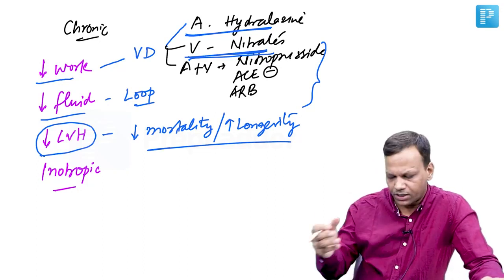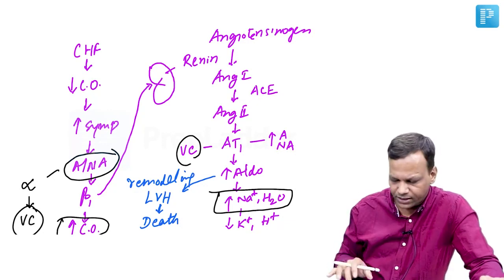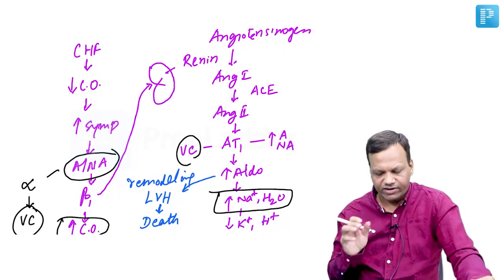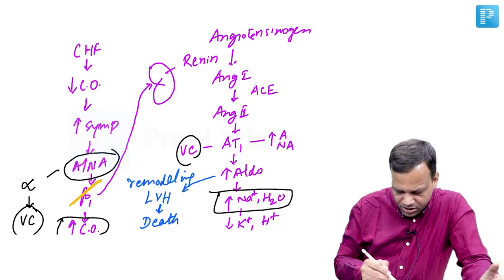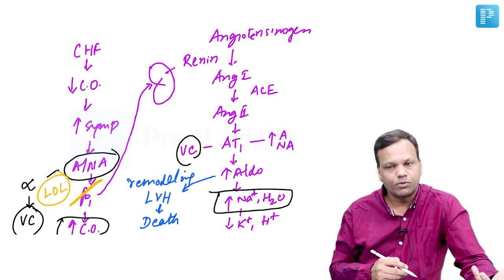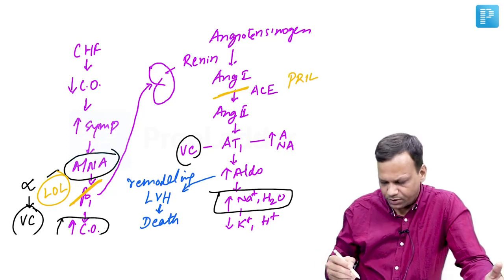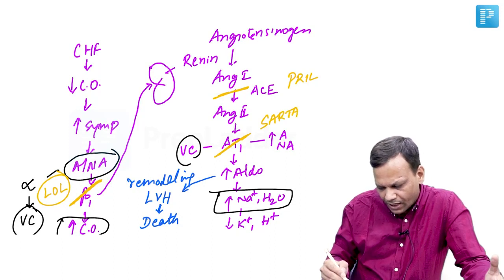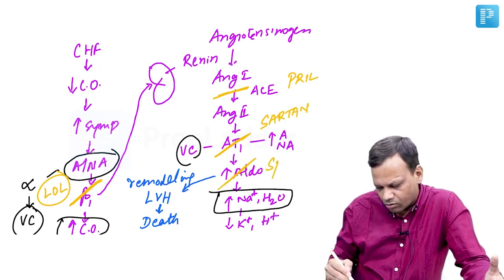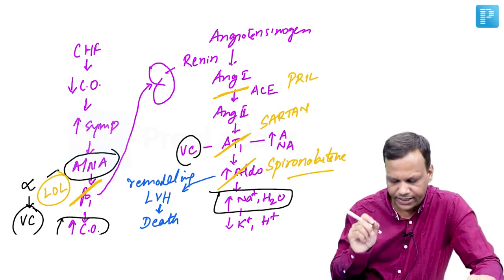Remember, dopamine, dobutamine, nitroprusside, hydralazine are drugs which only give symptomatic relief. But the drugs which decrease mortality are those which decrease left ventricular hypertrophy, and that is done by 4 types of drugs. Right in the beginning, beta blockers, the drugs whose names end with lol, like metoprolol. ACE inhibitors, drugs whose names end with pril, like captopril, lisinopril. AT1 receptor blockers, the drugs whose names end with sartan. And the aldosterone antagonist is spironolactone. So these are the main drugs which decrease mortality in congestive heart failure. Other drugs do not decrease mortality.